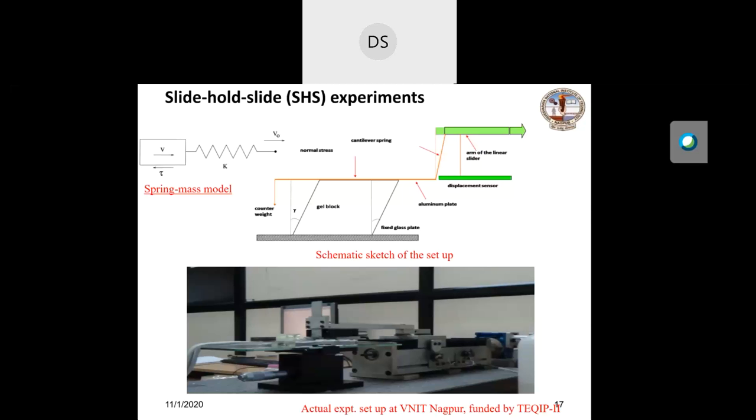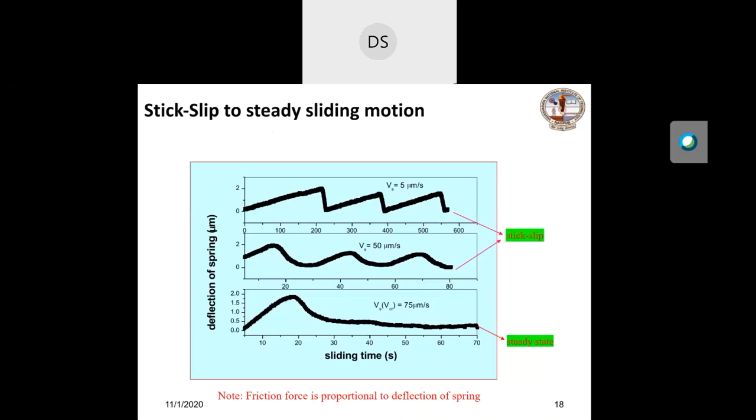If that block is moving in a very low velocity range, like in the micron range, then you will find stick-slip motion. If velocity is extremely low, then the stick phase will be larger than the slip, which is obvious in the top plot. But if you increase the velocity further, for example from 5 micron to 50 micron, then the time of the stick phase reduces, and the slip phase also reduces.